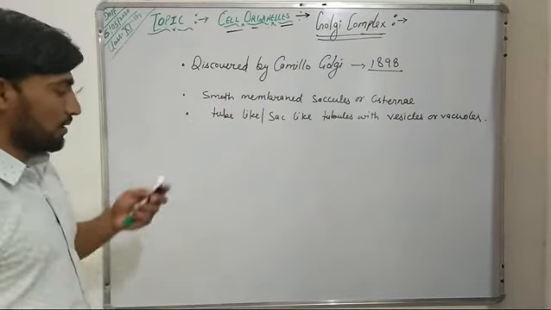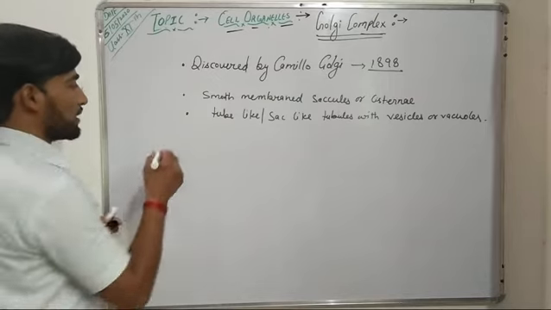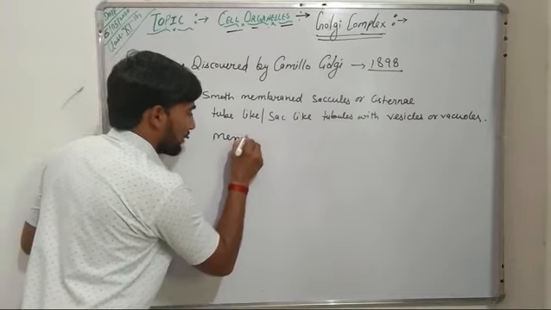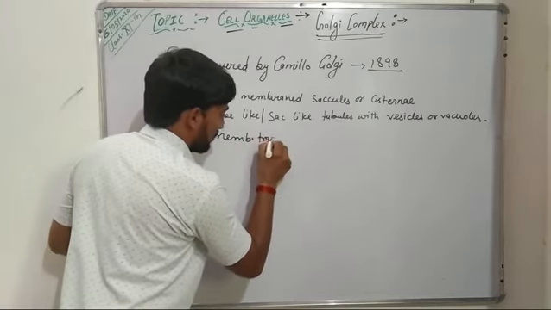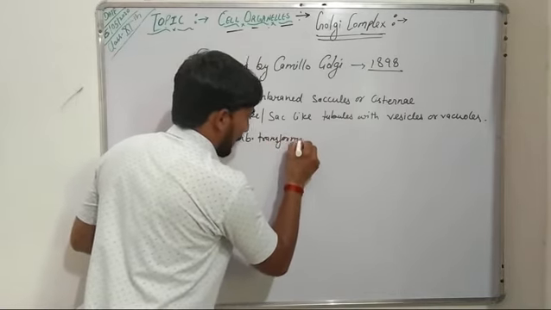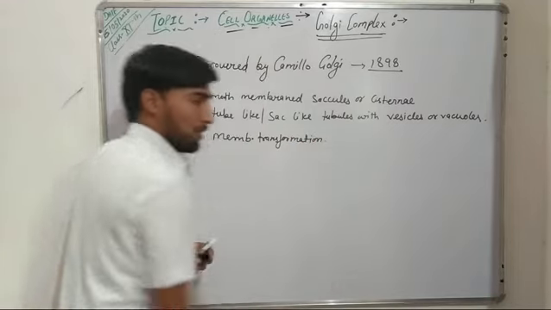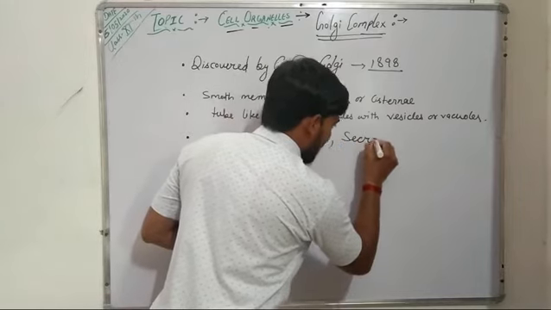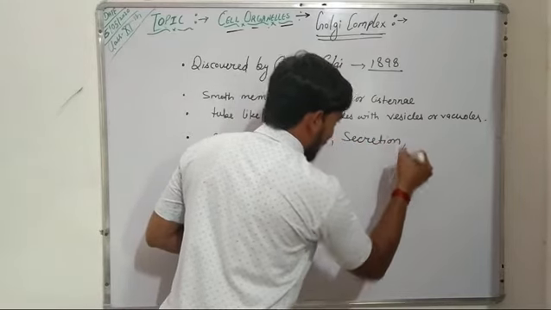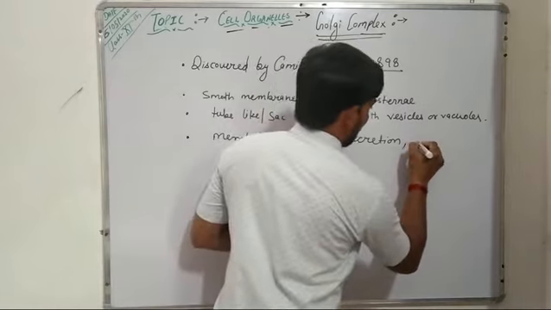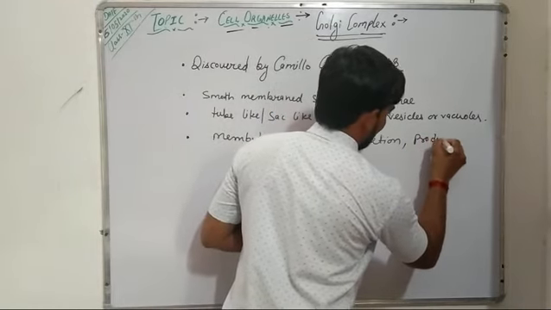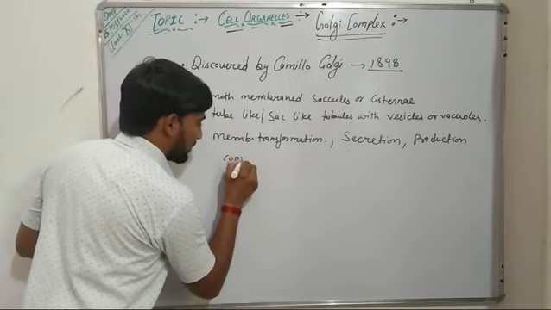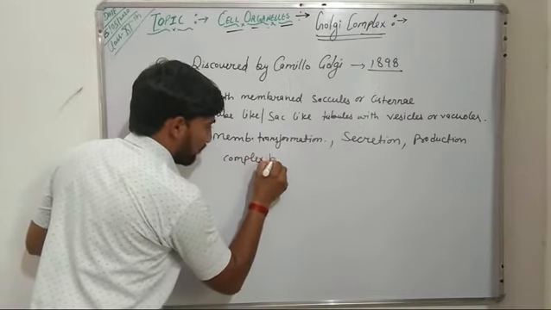Further, this Golgi complex inside the cell is responsible for membrane transformation. It is responsible for secretion, and it is responsible for production of complex biochemicals.